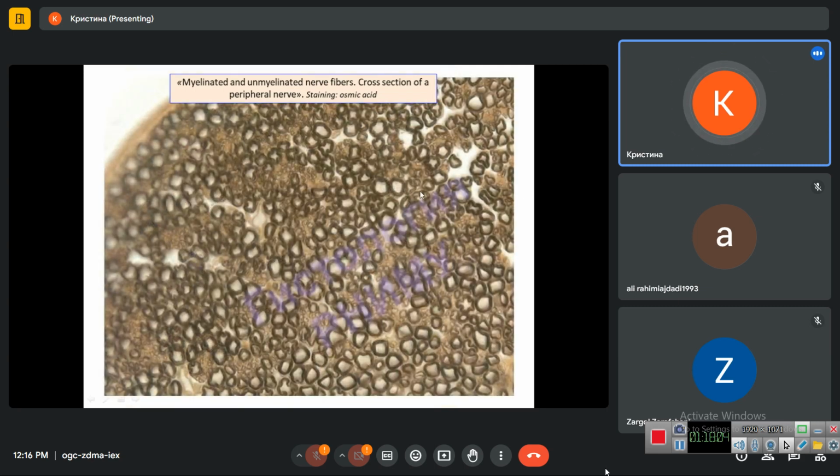So in high magnification, we see here myelinated nerve fiber. It is the myelin itself which is stained with osmic acid, and axial cylinder which is in the center is not stained. This is the area of unmyelinated nerve fibers and loose fibrous connective tissue. It looks more pale.